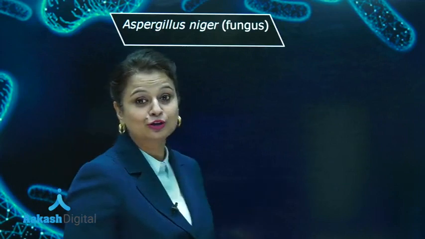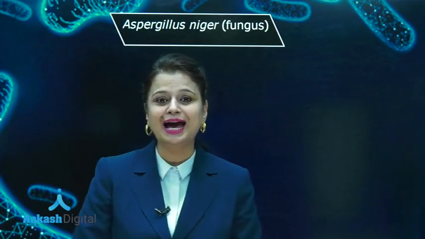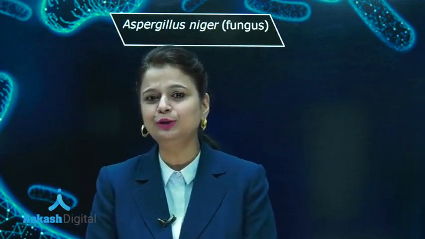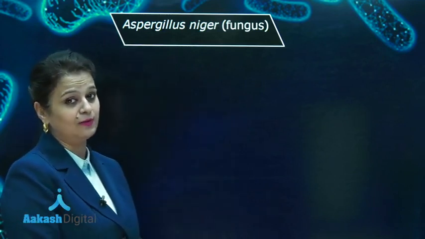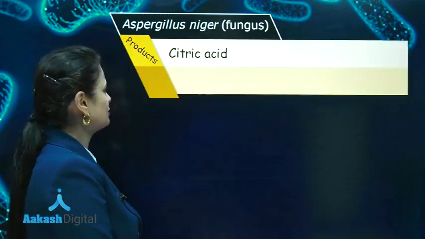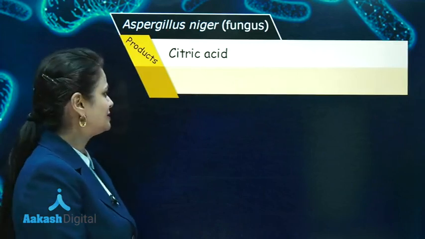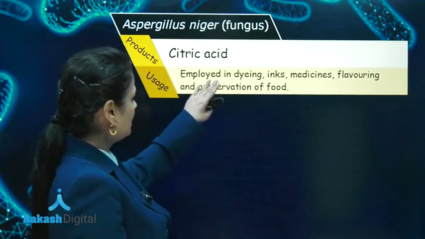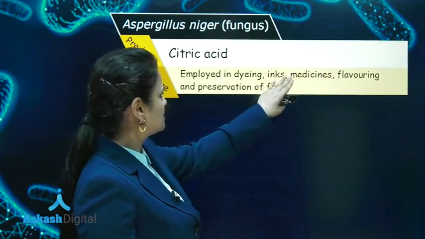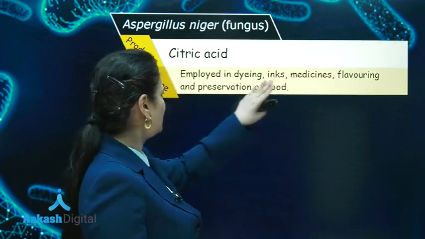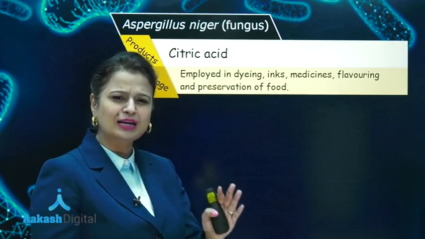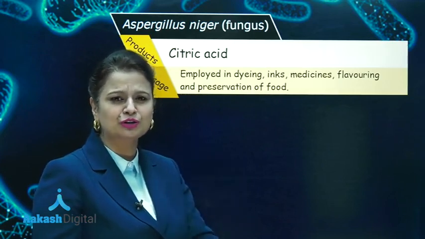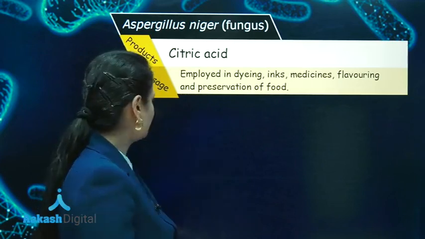Now we are going to talk about organic acids which are formed by microbes. Aspergillus niger, this fungus is involved in the formation of citric acid. Now citric acid is used for dyeing, inks, medicines, flavoring and preservation of food. Citric acid is very well used in preservation of jams, jellies.